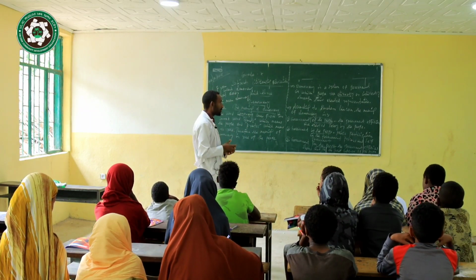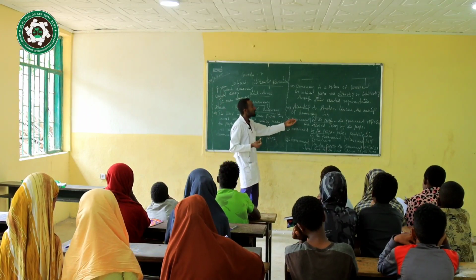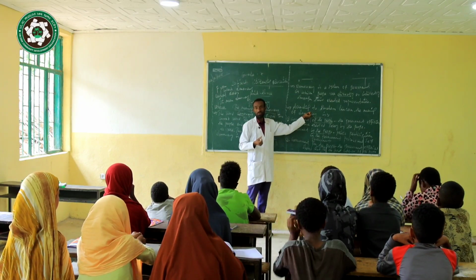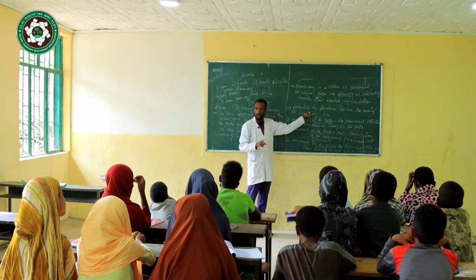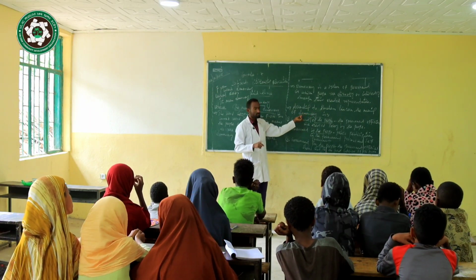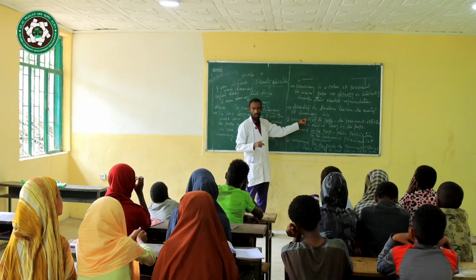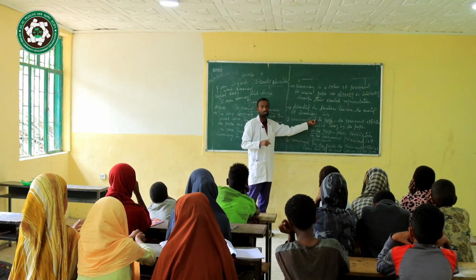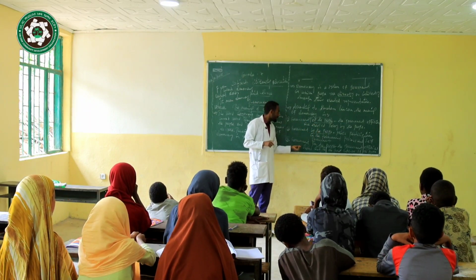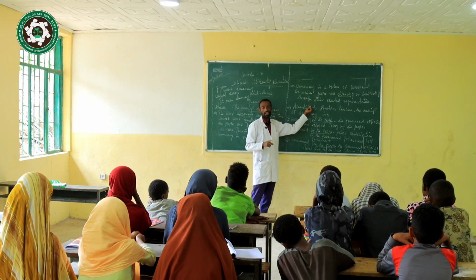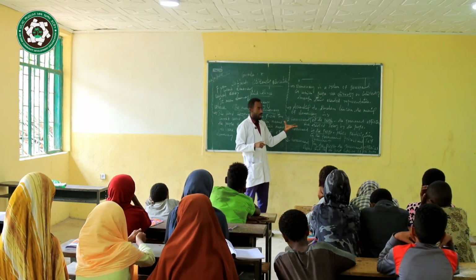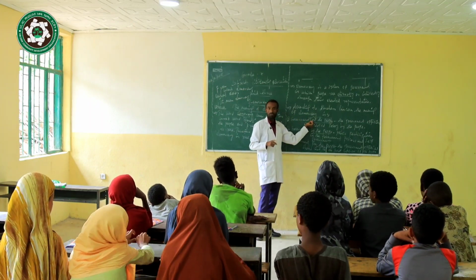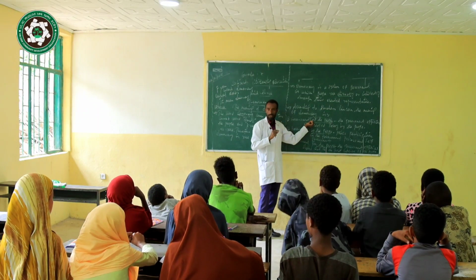It's clear for you. Next, remember that different philosophers and different politicians gave different definitions for the meaning of democracy at different times. According to Abraham Lincoln, democracy is a system of government of the people, by the people, for the people. So what does government of the people mean? What does government by the people mean? What does government for the people mean, according to Abraham Lincoln's definition? It is clear for you.